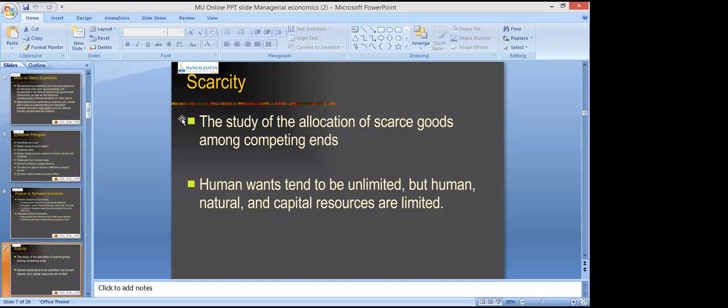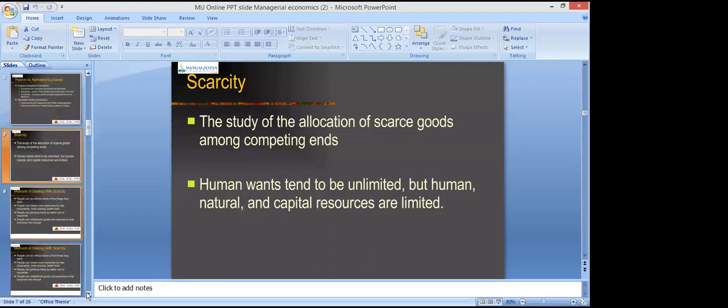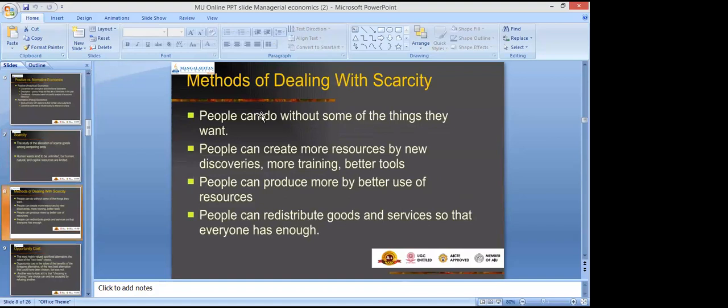Allocation of scarce goods among competing ends. As you can also see on your screen, the study of allocation of scarce resources among competing ends, right? And human wants tend to be unlimited. As I have told you earlier also, human wants tend to be unlimited, but human, natural and capital resources are limited. So we have to make choice, and the choice is the concern of economics, right?